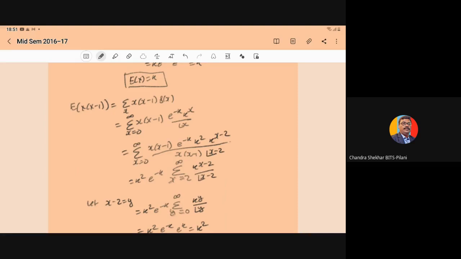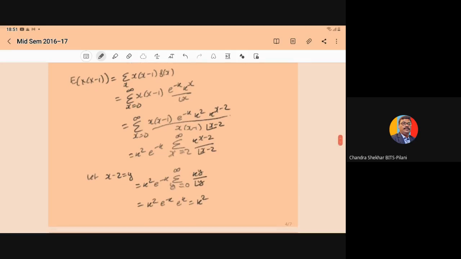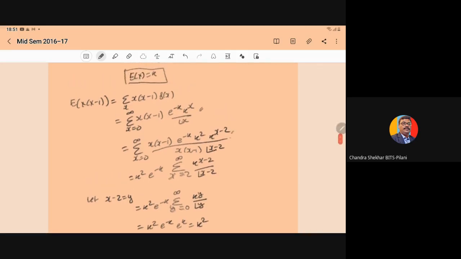So just put the value of f(x): summation x equal to 0 to infinity of x into (x-1) e^(-k) k^x upon factorial x. Now here k^x can be written as k^2 into k^(x-2), and factorial x can be written as x into (x-1) into factorial of (x-2).